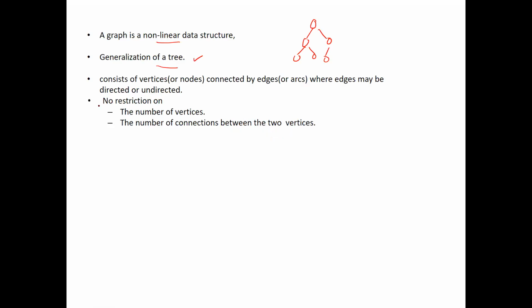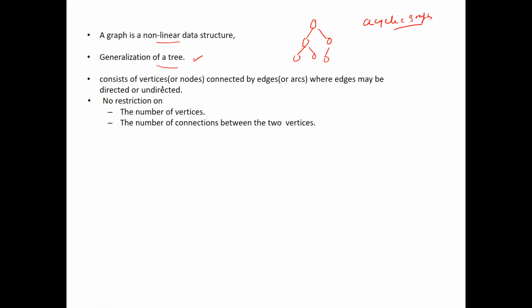The topic is graphs. Graph is a nonlinear data structure and it is basically a generalization of a tree. That means a graph is a collection of vertices and edges, and a tree is a special case of a graph where there is a root vertex and the rest of the vertices are connected. A tree is also called an acyclic graph. That means a graph without a cycle is called a tree.